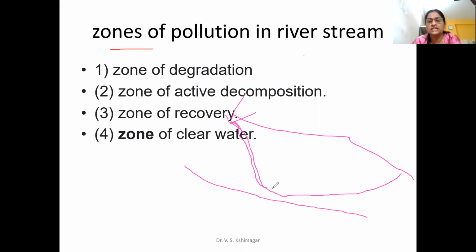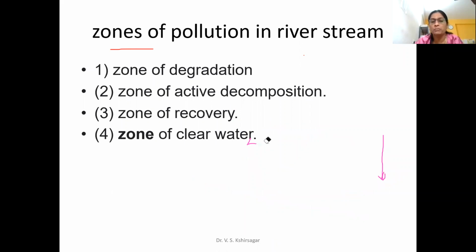Up to this point it is decreasing because of the rate of degradation, or we can say the rate of deoxygenation. But after a certain point, you start observing the dissolved oxygen level increasing. So you can say this half part of the graph is the rate of deoxygenation, and the second half is the rate of reoxygenation.